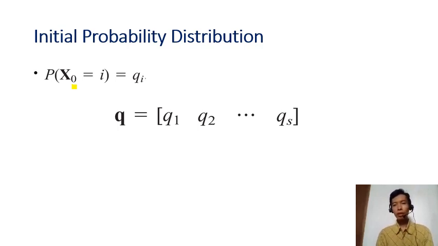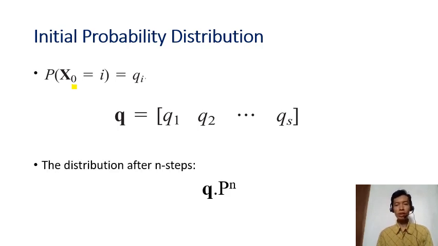And then if we know this initial probability distribution, it may change the distribution after n steps, because of the transitioning that happens in those steps, the distribution will change as well. To find the new distribution, we just compute Q times P to the power of n, where n is the number of steps that we're interested in. Let's see the next example to make this concept more concrete.